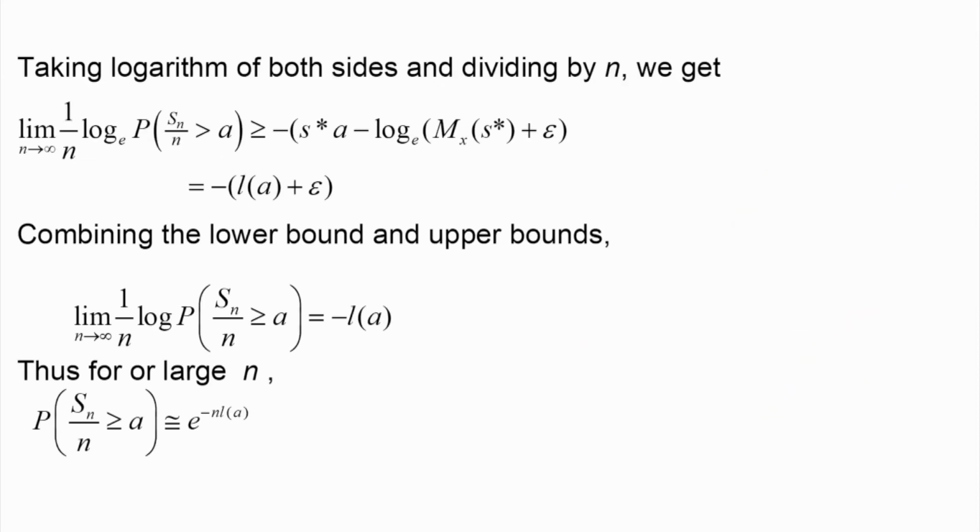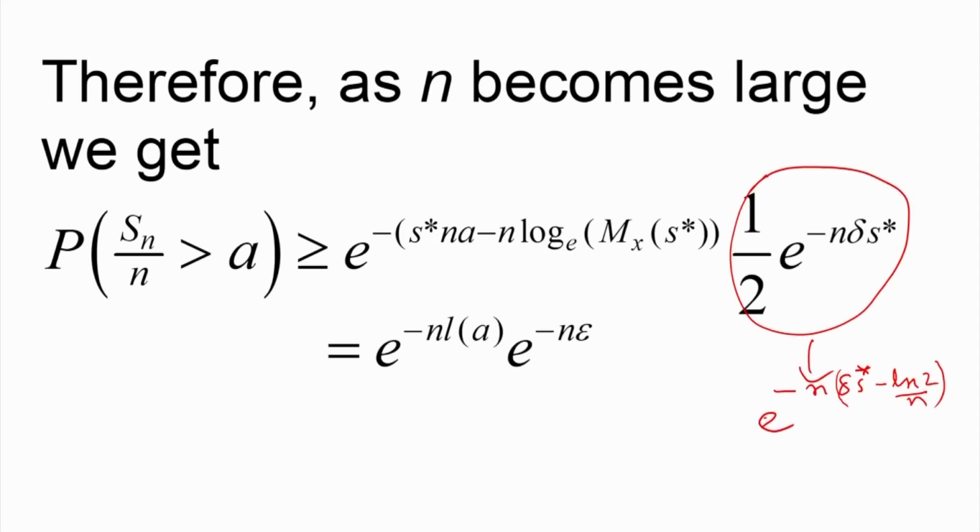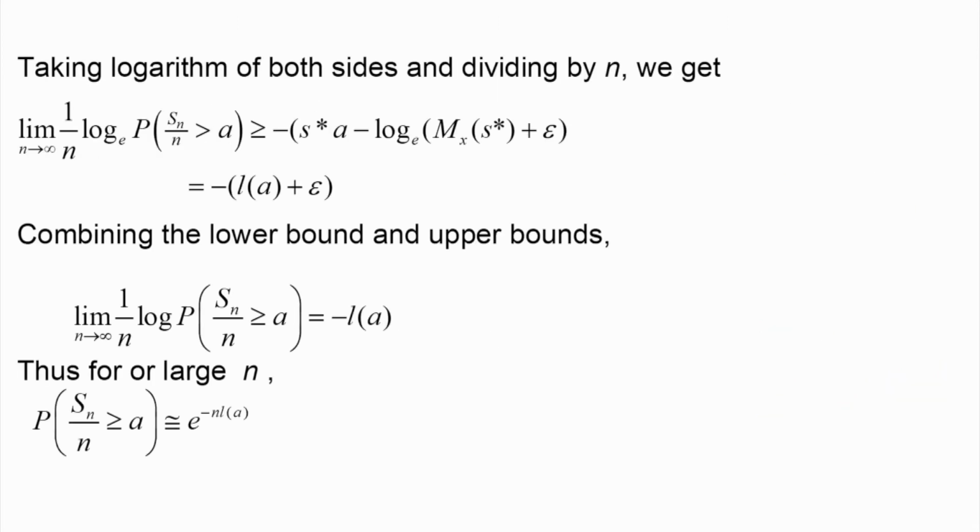So, what did we establish? As n tends to infinity, dividing by n, this quantity will become very small, it will become epsilon. We show by dividing by n and taking the limit as n tends to infinity that this quantity is greater than or equal to minus LA plus epsilon. So, we have the lower bound now.